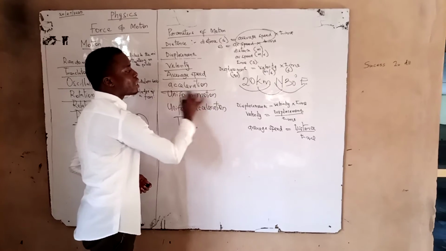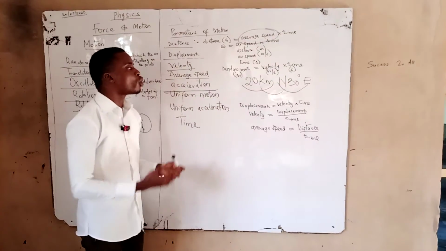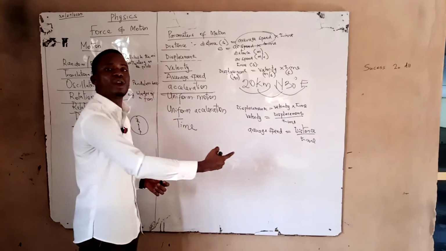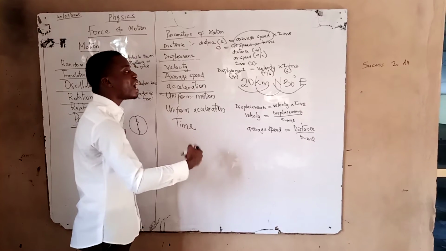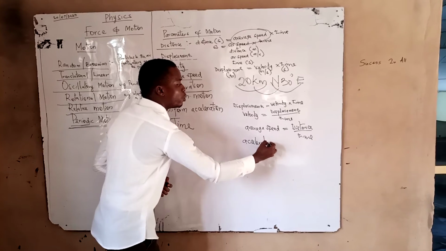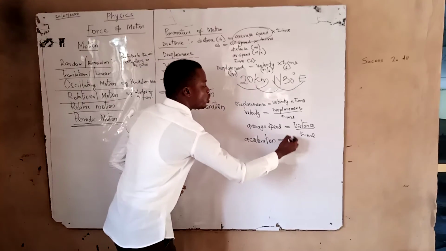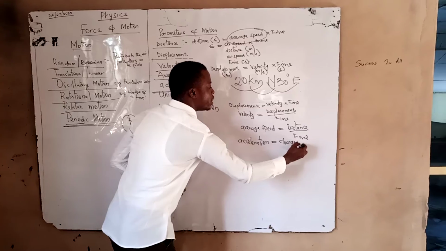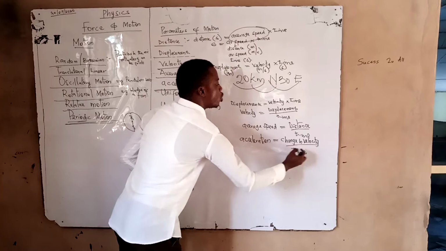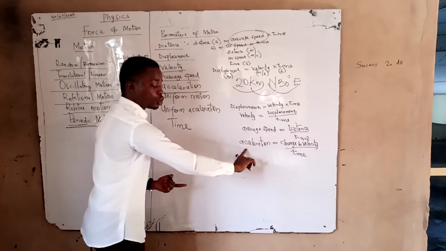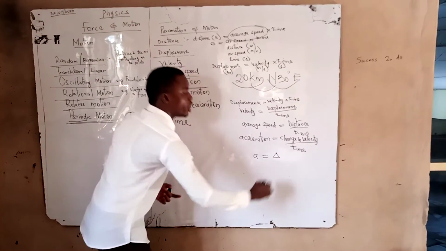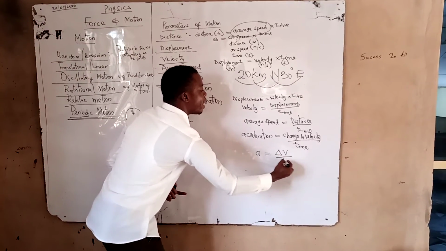Next, acceleration is the rate of change of velocity. What does that mean? What we mean is that when an object changes its velocity with time, we say such a body accelerates. Look up here now. Acceleration will be equal to change in velocity all over time. Acceleration is equal to change, let this delta be my change in velocity, all over time.